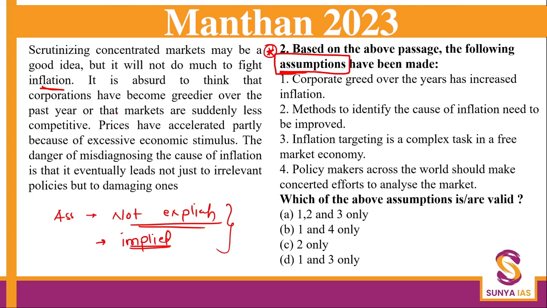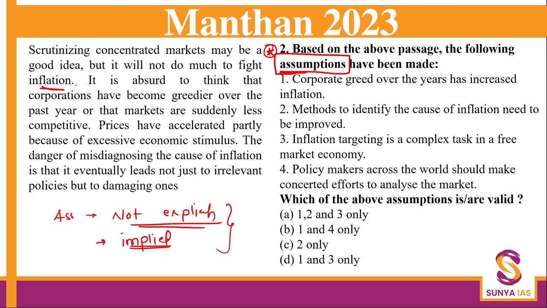So you will assume that today we are going to order food from outside and your mother is not going to cook. But your mom has not said any of those sentences. You are just assuming that. So, very simple, assumption is something that is not directly given in the passage, but it will be assumed. So, let us start.